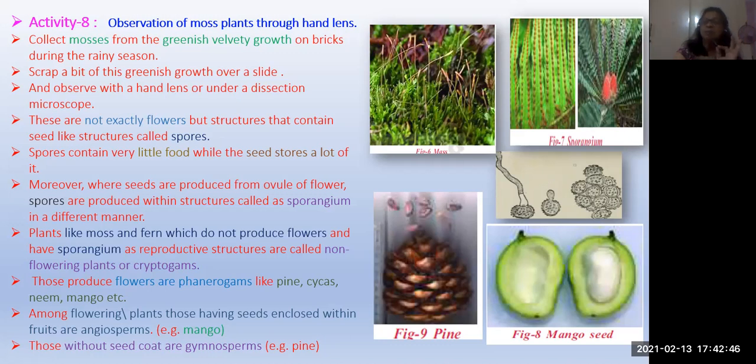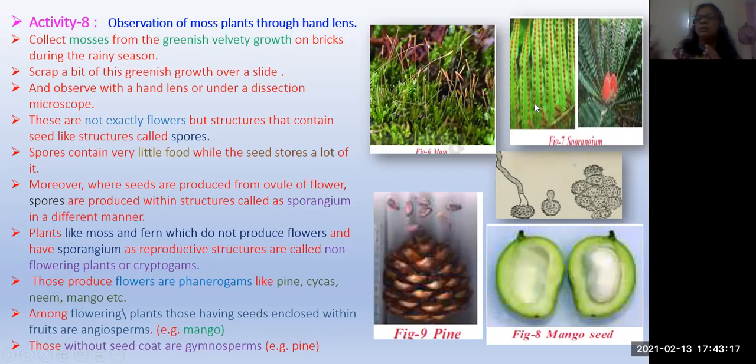Again, cryptogams are divided into thallophyta, bryophyta, pteridophyta. And phanerogams are divided into gymnosperms and angiosperms. So this is the classification of the plants. So go through this, collect the moss, and observe through the hand lens. This is the moss which you can see, and this is a sporangium.